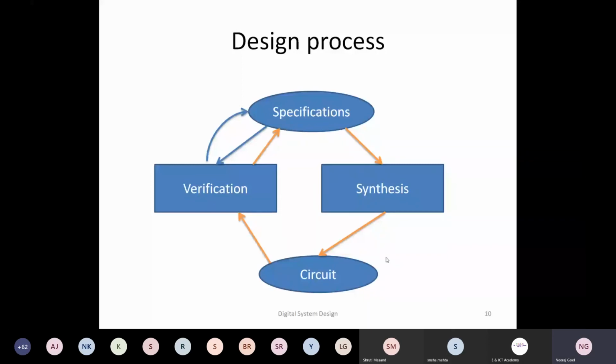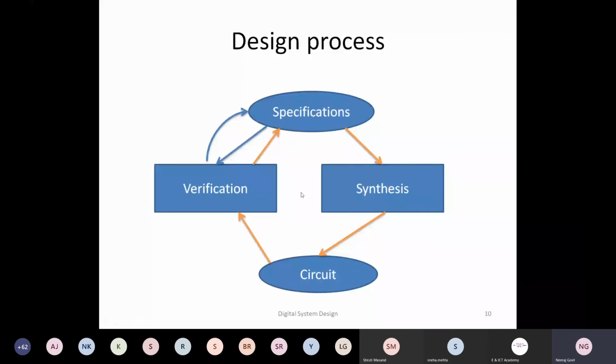Similarly, verification also has to be done after the synthesis process has been completed. After specification, synthesis will go on, and in synthesis there could be various possibilities of implementation. That implementation again could be different from the specification. So how would we see whether the circuit is the same as the specification? We verify again, to see whether the output is as expected.